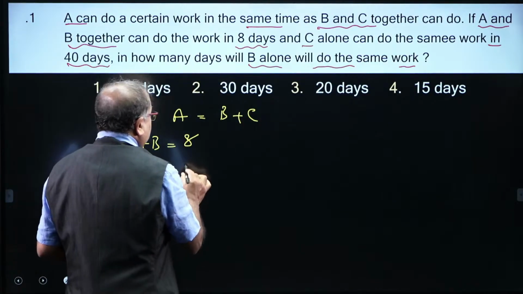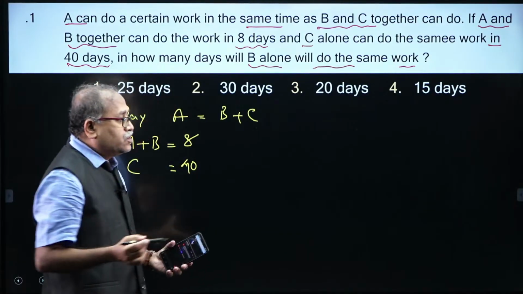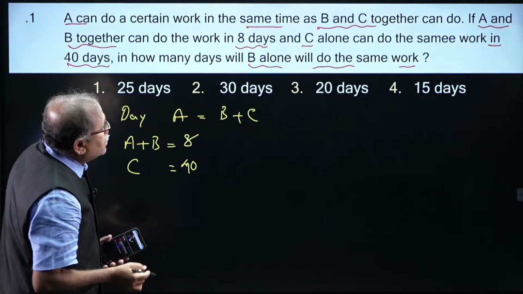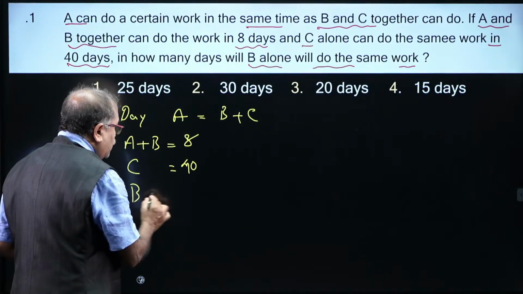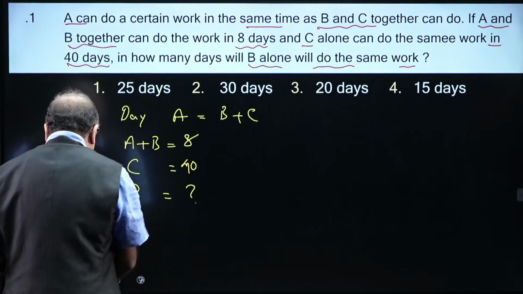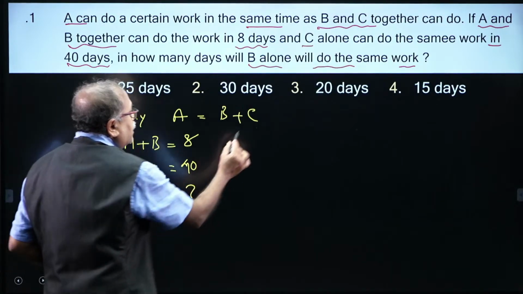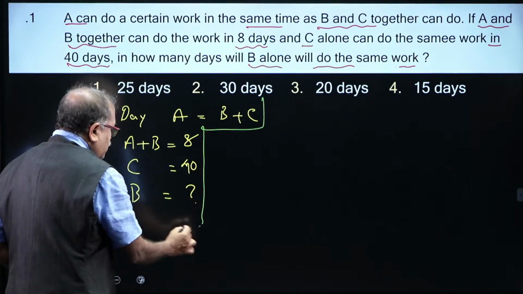The question asked is, B alone can complete the work in how many days? This is the information we have, my dear friends.